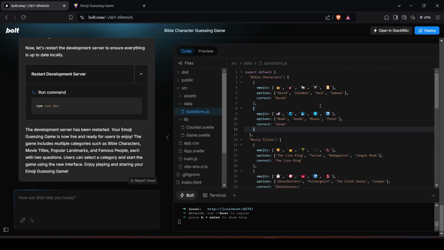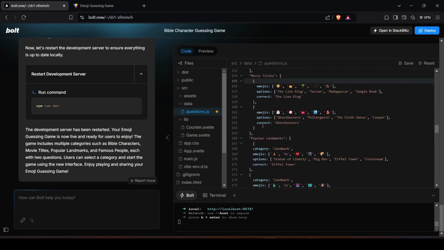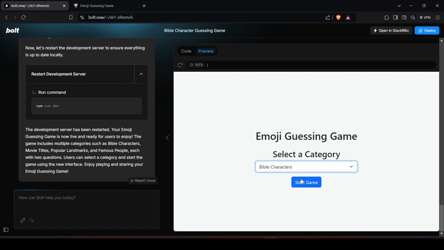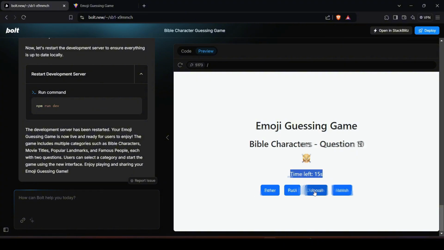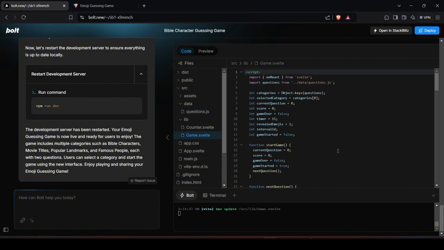So let's expand the list of questions. Let me paste what I have prepared here. This demonstrates that we can directly edit the code within this IDE. And let's see what will happen. If I select Bible categories, it went through all the questions. But at least it's working. So we can ask Bolt to change that, or we can directly edit the code to limit the questions to just 10 questions at a time.